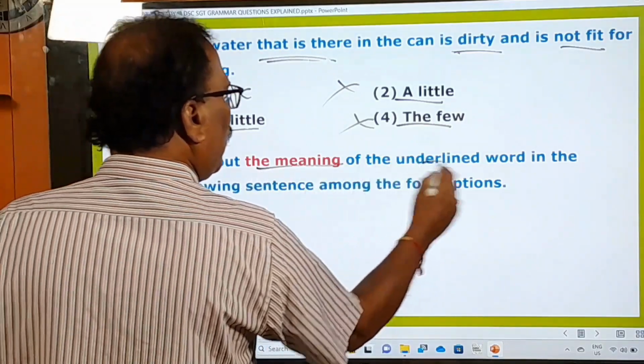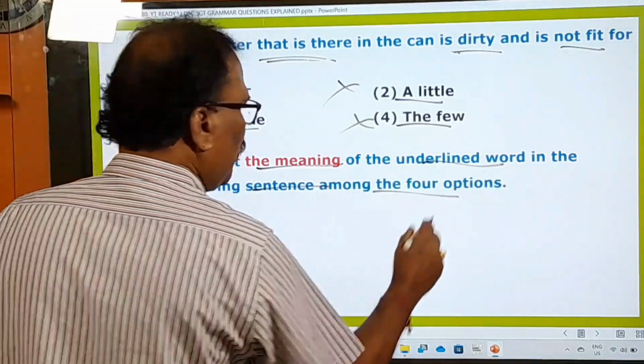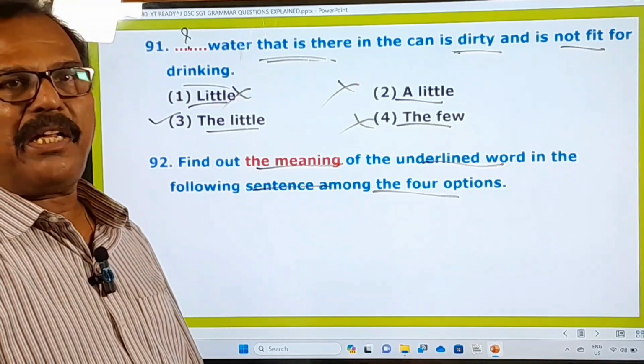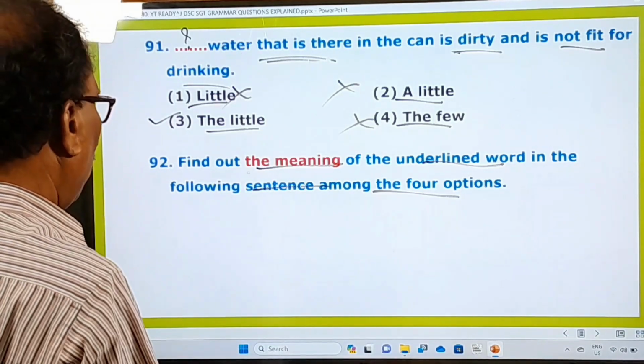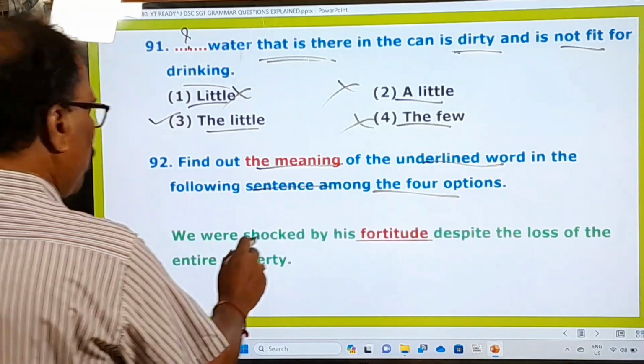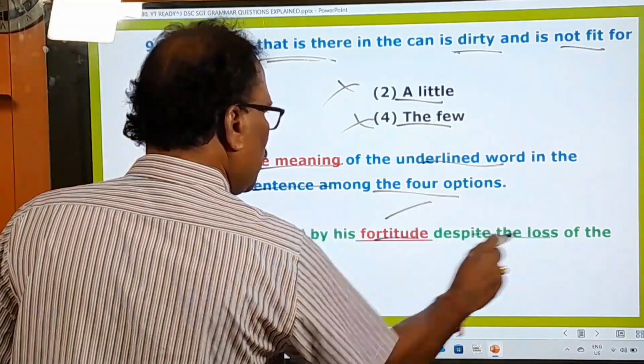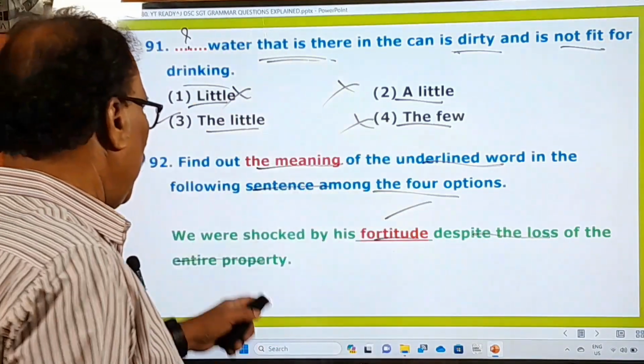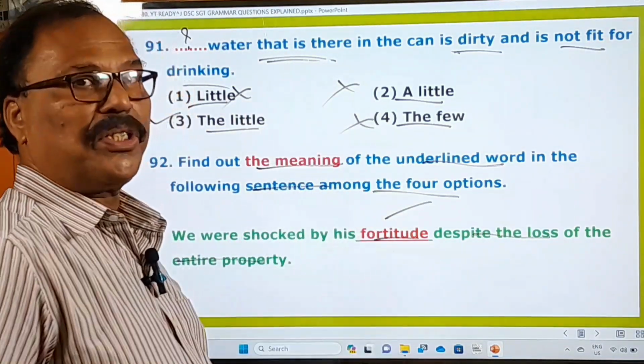The meaning of the underlined word in the following sentence among the four options. So now in this question he is asking you for the meaning of the word. What is that underlined word? We were shocked by his fortitude despite the loss of entire property. He lost everything, and the people were shocked by his fortitude.